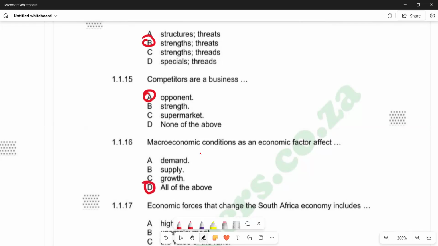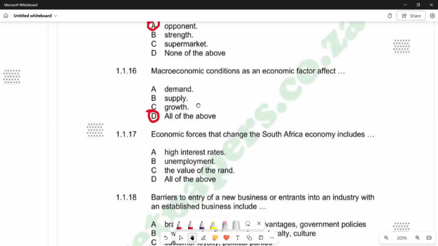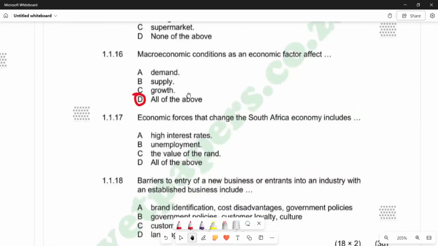Then we go to 1.1.17, which reads, economic forces that change the South Africa economy include: A, high interest rates, B, unemployment, C, the value of the rand, D, all of the above. So you'd see that economic forces that change the South Africa economy include high interest rates. Also, it's correct, they do affect the South Africa economy. When there are high interest rates, it means it's going to contract economic activity in the country, because lines of credit are going to be expensive.